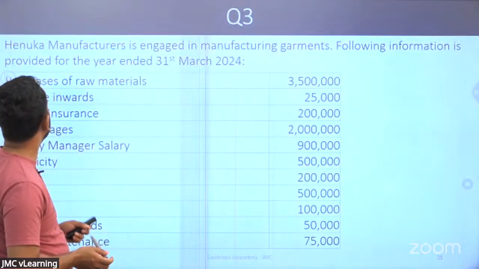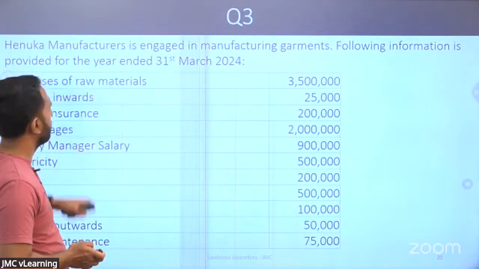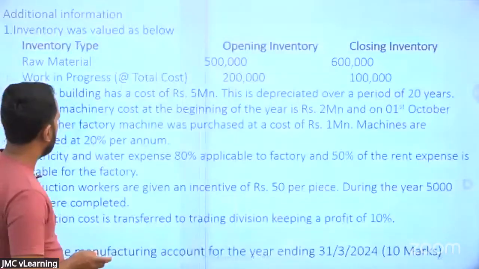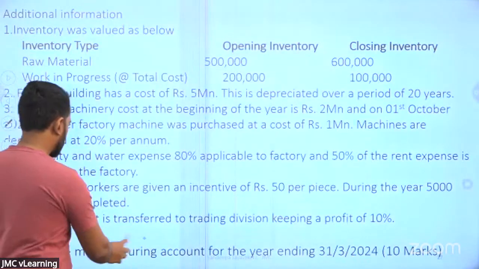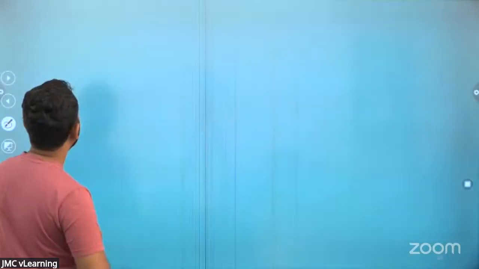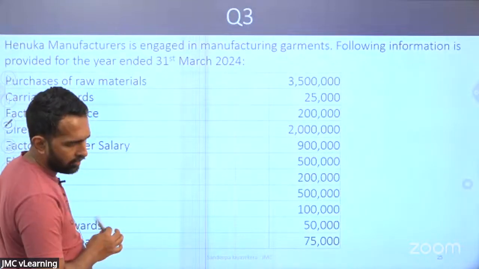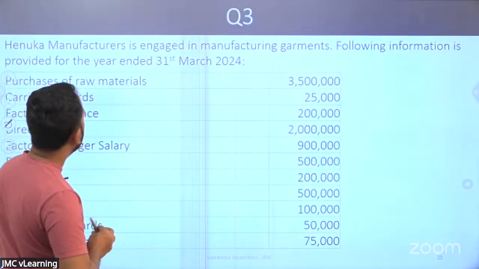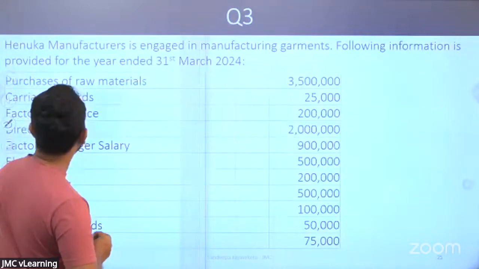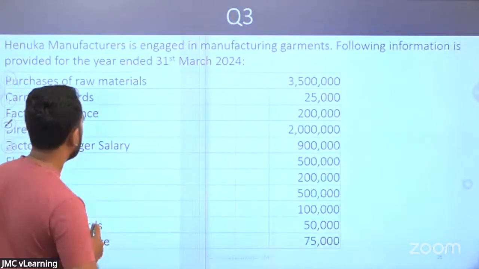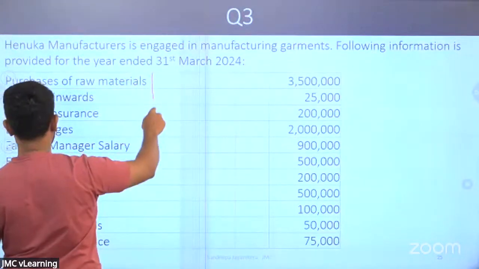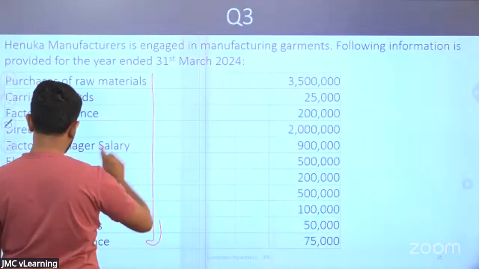Manufacturing accounts. Right. Okay, look at the requirement. Prepare the manufacturing account for 10 marks. We'll start reading the question. Henuka Manufacturers is engaged in manufacturing garments. The following information is provided for the year ended 31st of March. You have the purchase of raw materials, this and that information is given to you.